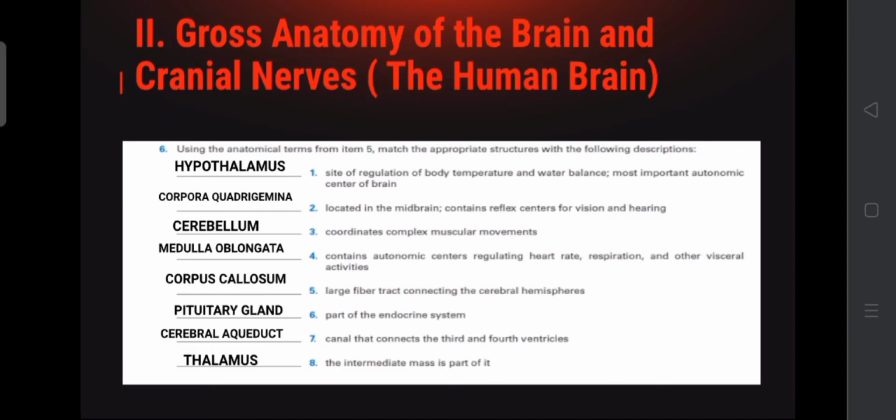Number 7, canal that connects the third and fourth ventricles. Our answer is cerebral aqueduct. Last is number 8. The intermediate mass is part of it. Our answer is thalamus.